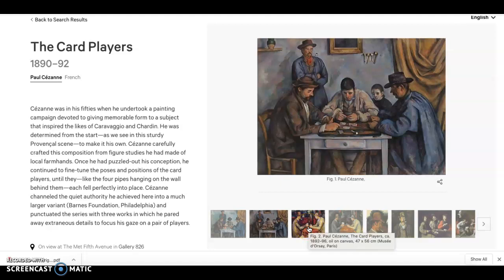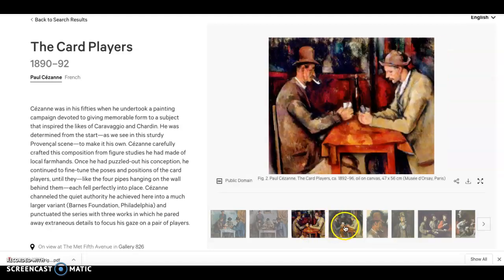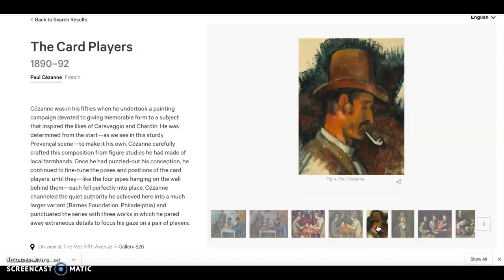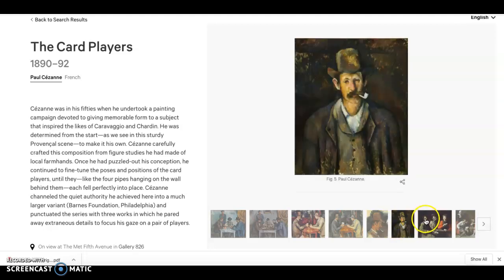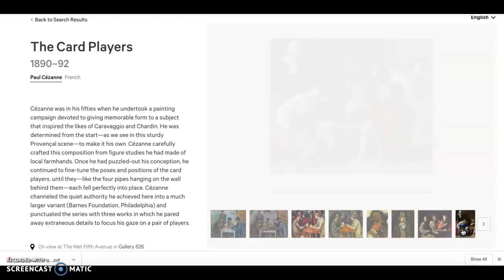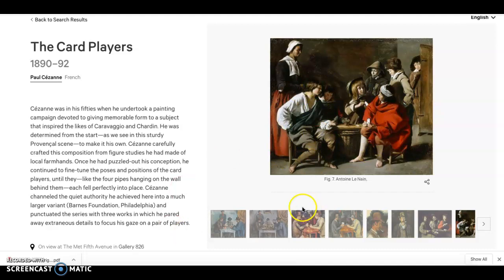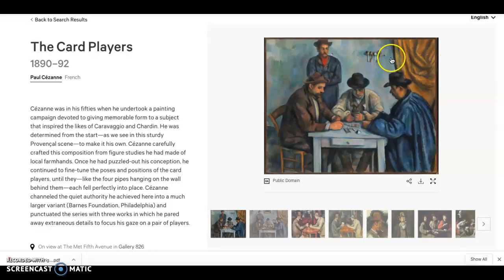So he made a number of different paintings by the same title, and it's actually some kind of succession of ideas, him coming to terms with what he really wanted to paint. But ultimately, this is the painting that I chose to write about. So I chose The Card Players by Paul Cézanne, and I chose this painting for my example. But that's what you'll do in the first step.